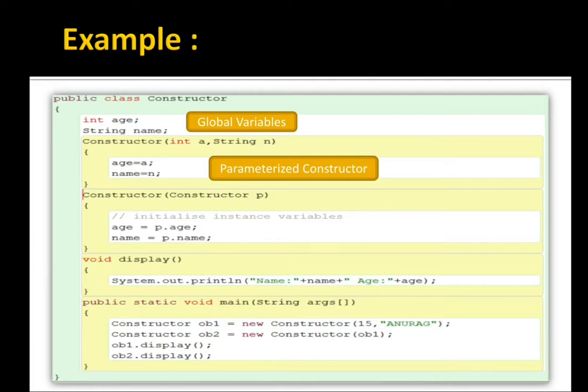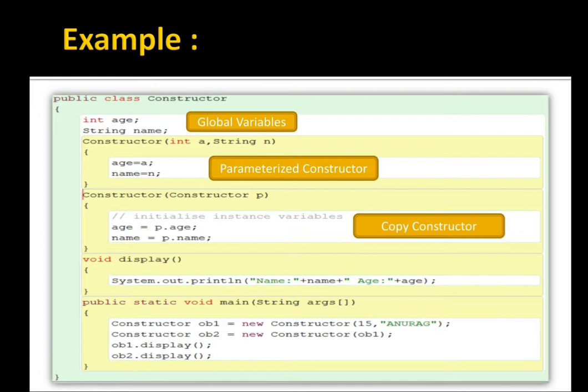Then we have another constructor. This constructor is the copy constructor. See, inside that function bracket we are having Constructor p. Constructor p means Constructor is the class name, p is the object name. P is an object, and P is going to receive an object inside it. We are coming to this part later on.